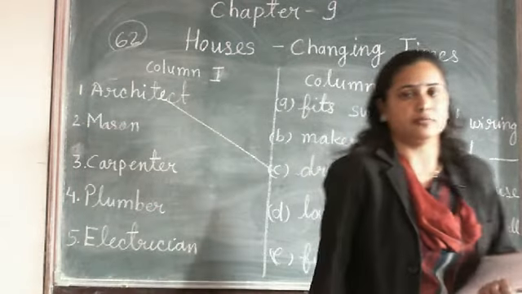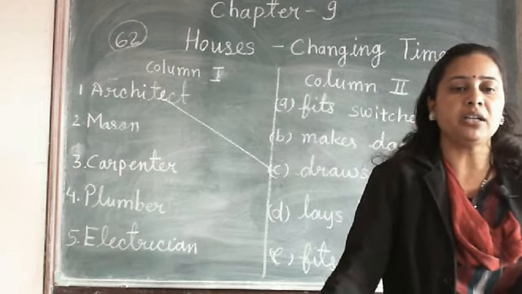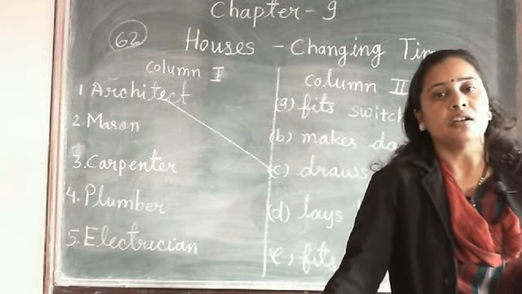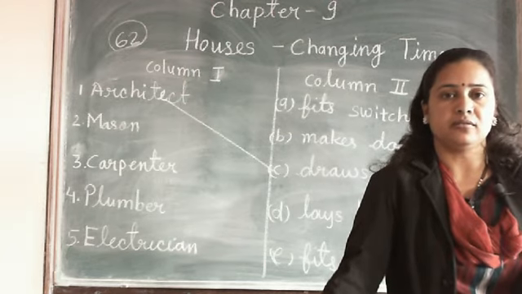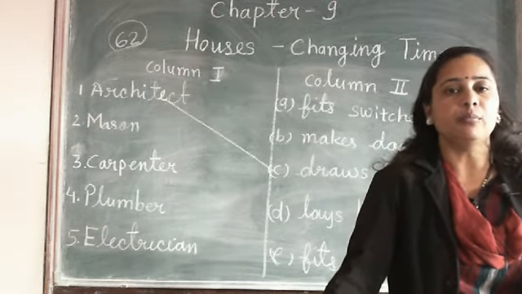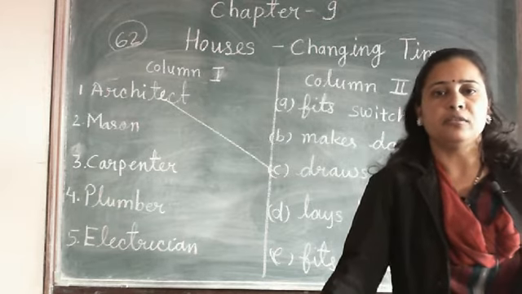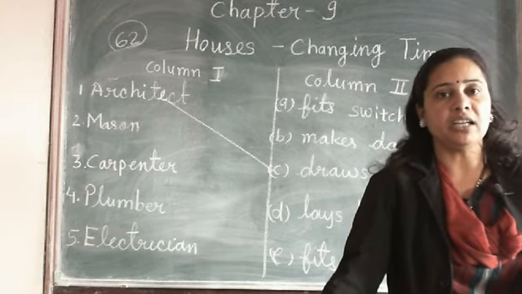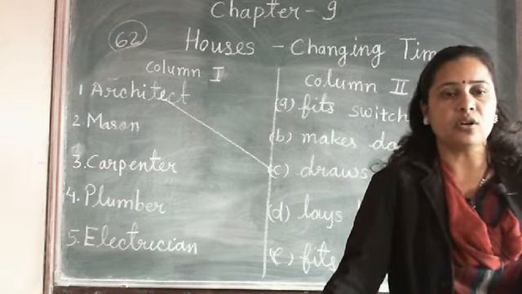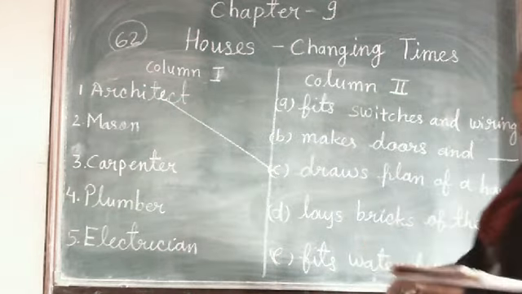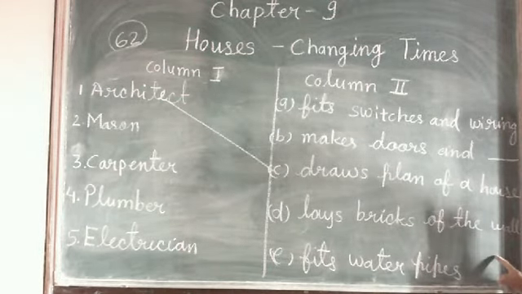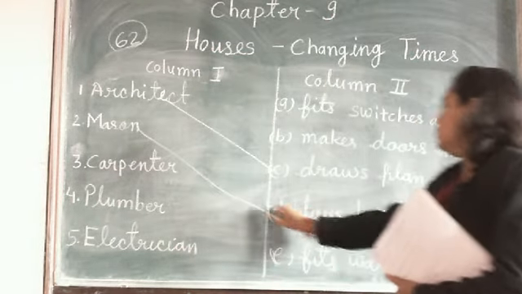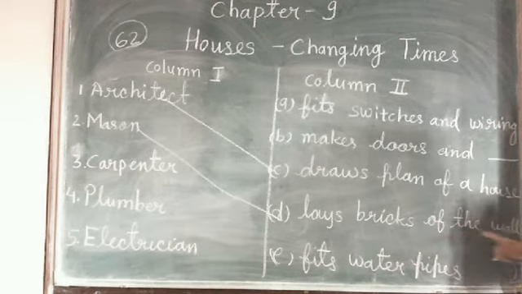After that, mason. Basically, mason builds your house. After the planning, the mason starts making your building with the help of the bricks, cement and building material. So, we say the mason lays bricks of the wall. Clear? Mason lays bricks of the wall.